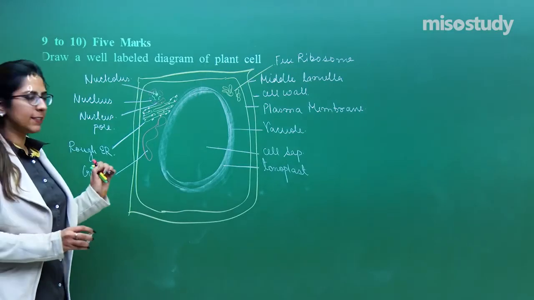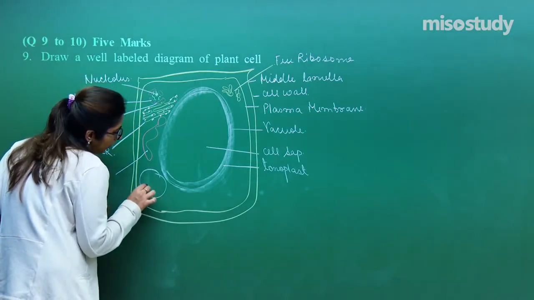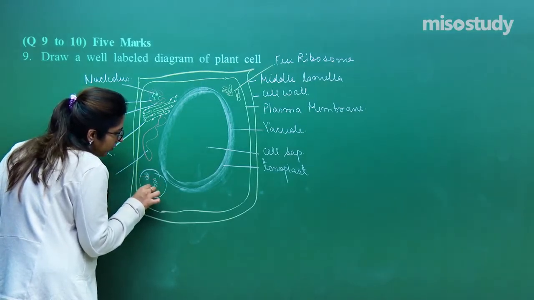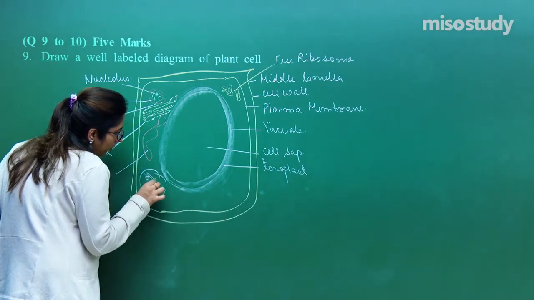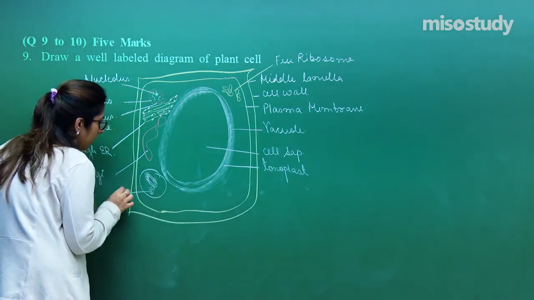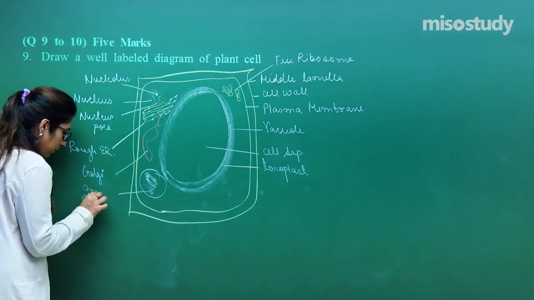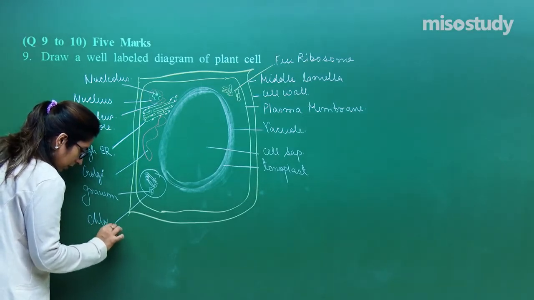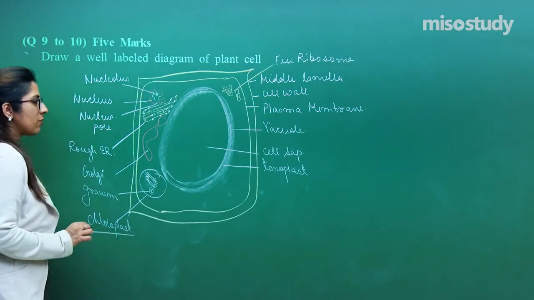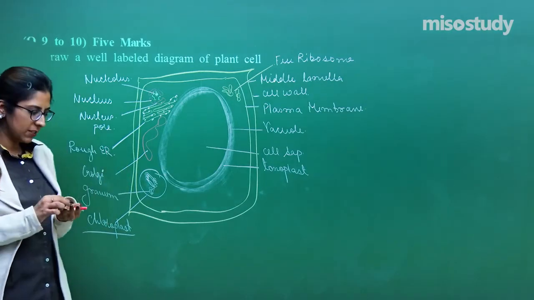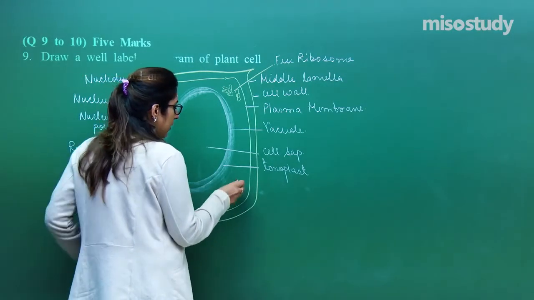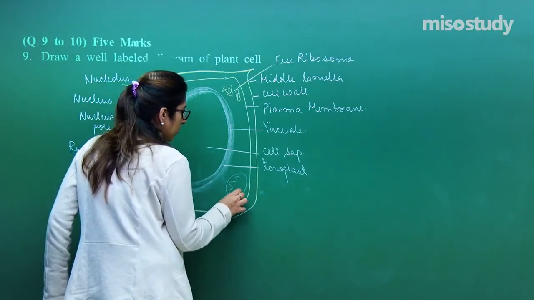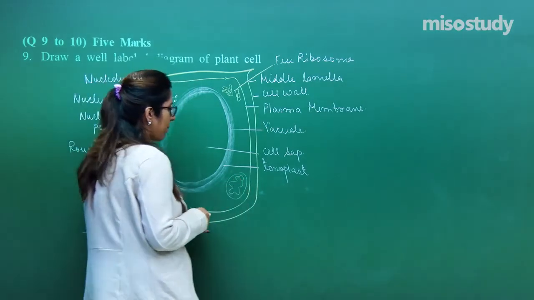Very important structure. In this case, a chloroplast is also present. These are the grana which I am drawing right now. Hope you are getting what I am trying to say. This is a granum, termed as a chloroplast. Now, as we have discussed so many structures, how can we forget about the powerhouse of a cell? They do need energy as well. So, let's draw the powerhouse of a cell. This is termed as a mitochondria.